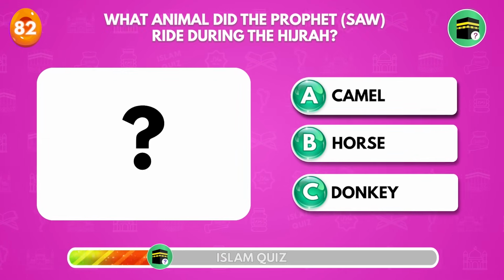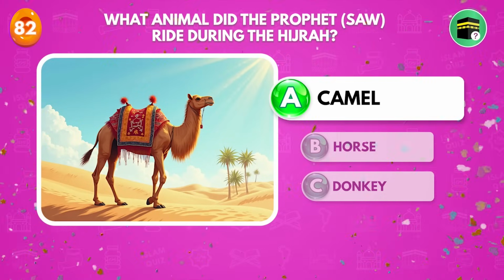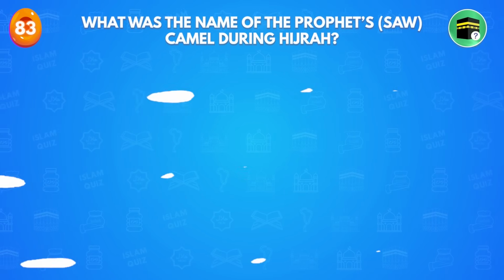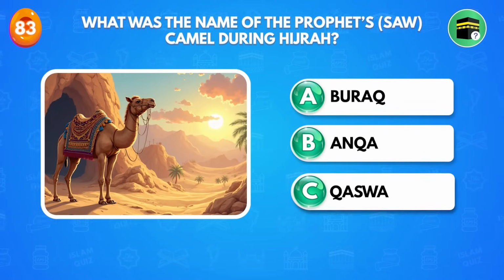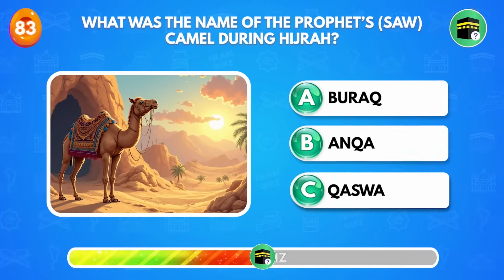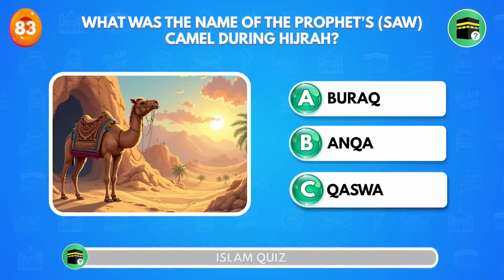Camel. What was the name of the Prophet ﷺ camel during Hijrah? Qaswa.